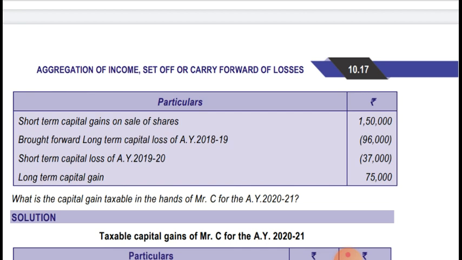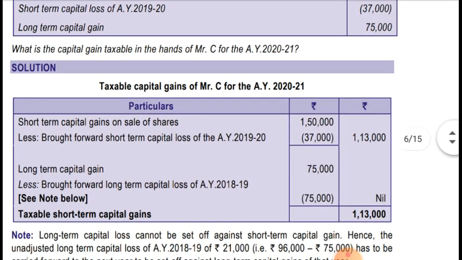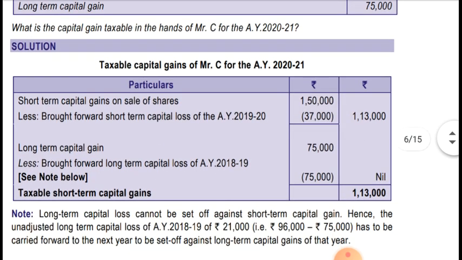What is the capital gain taxable in the hands of Mr. C for the assessment year 2021? Okay, now let's see. The taxable capital gain of Mr. C for the assessment year 2021: short-term capital gain on sale of shares is 1,50,000. As I said, it will be set off against short-term, so from this income we will adjust the short-term capital loss. So less brought forward short-term capital loss for the assessment year 1920, that is 37,000. So the balance short-term capital gain left is 1,13,000.